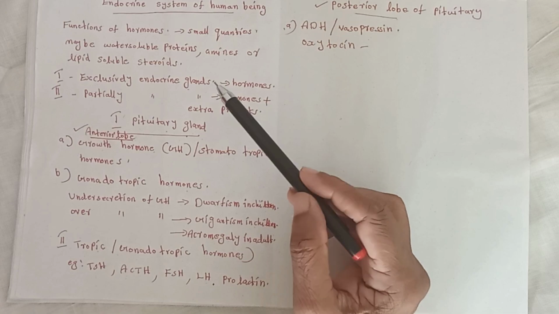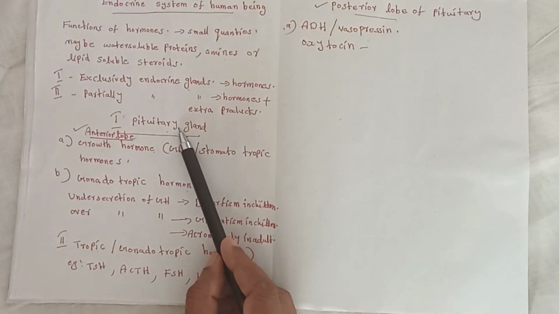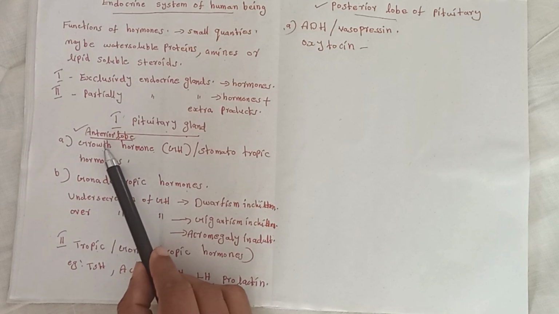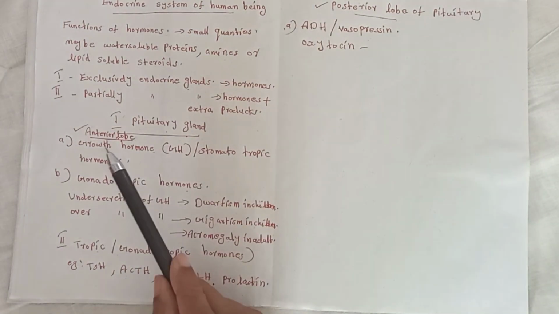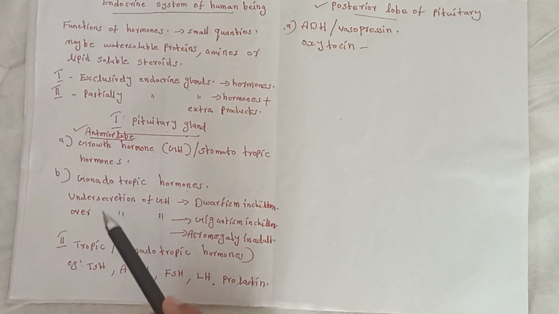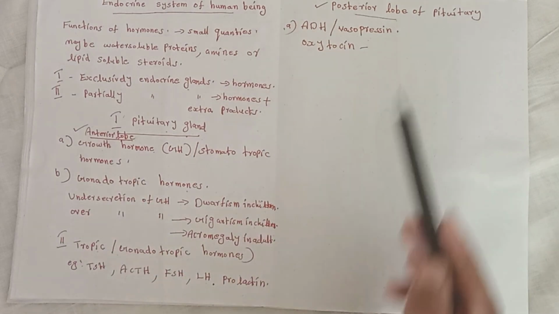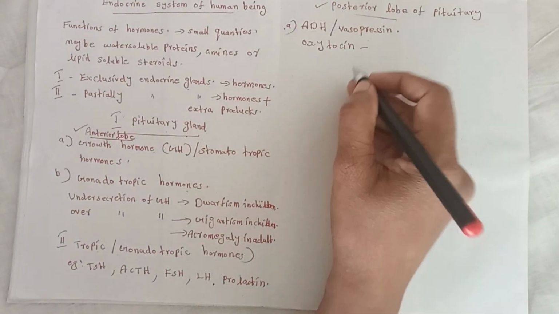Now we discussed the functions of hormones, then the pituitary gland with two lobes, the anterior lobe and the posterior lobe. The anterior lobe produces two types of hormones and their functions. We discussed these parts. Now the next